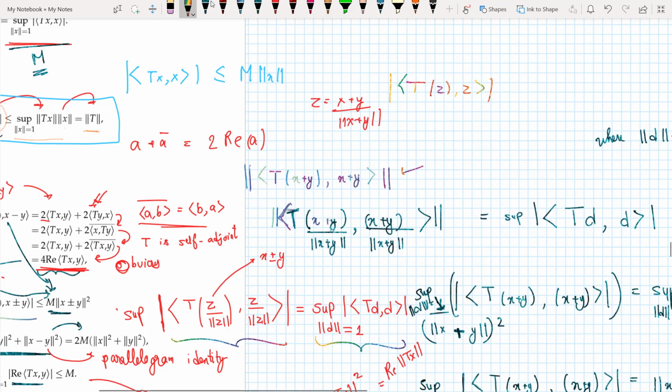I do not need the condition that the norm of z should be equal to 1, because then it would be less than or equal to M times the norm of z squared, because of this.